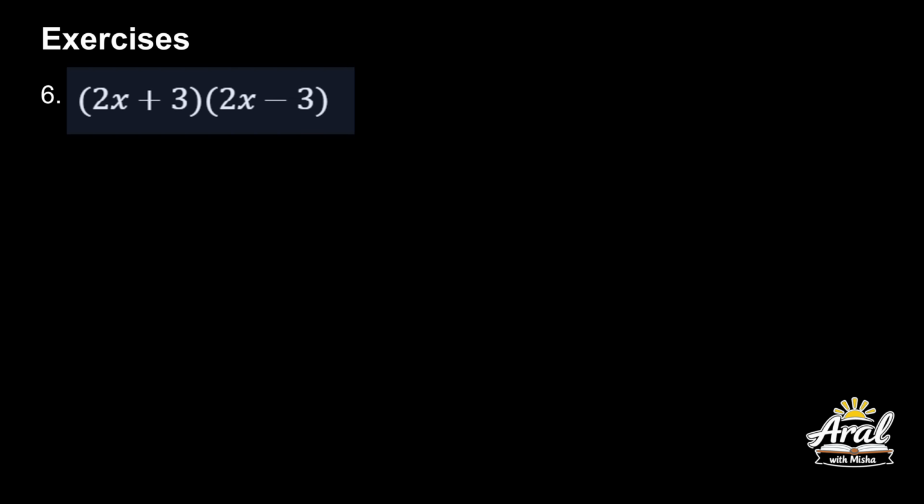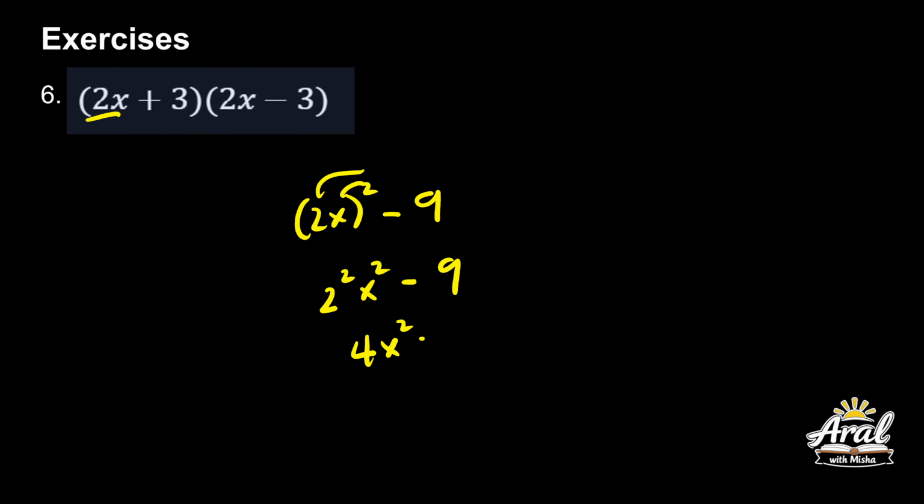Okay, (2x + 3) and (2x - 3). So, parang sum and difference rin to. So, square the first term. So, 2x squared yan. Then, minus 3 times 3 is 9. Minus 9. So, ito, distributive property. Baka sabihin mo, 2x squared lang yan. Hindi. So, 2 squared x squared yan. Minus 9. So, 2 times 2 is 4x squared minus 9. This is your answer. Okay?